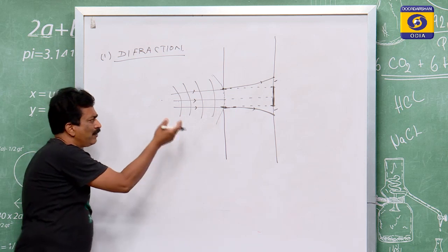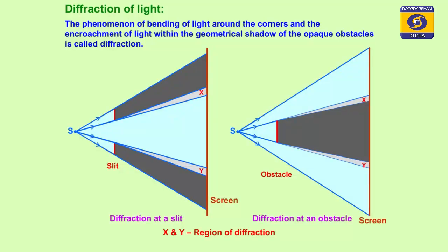Suppose you go for the screen. On the screen also we find that when light from a source S is coming and falls on the two slits we have taken, there are two slits we have shown. So instead of taking a single one, suppose we take two slits.